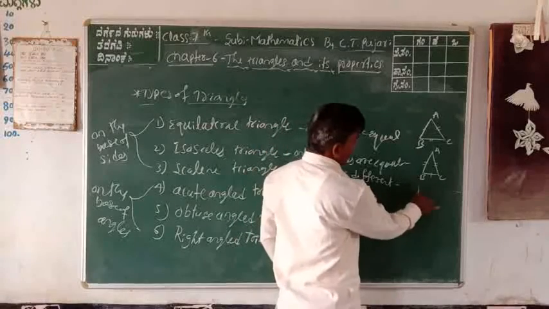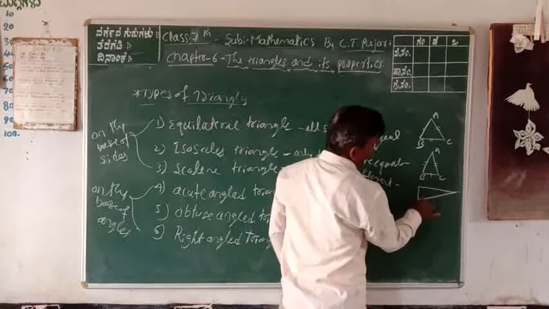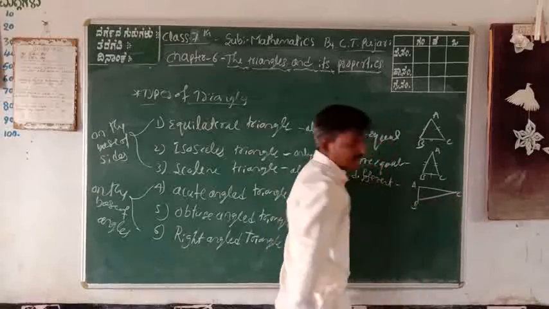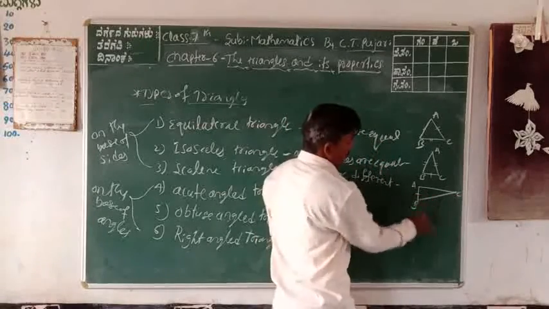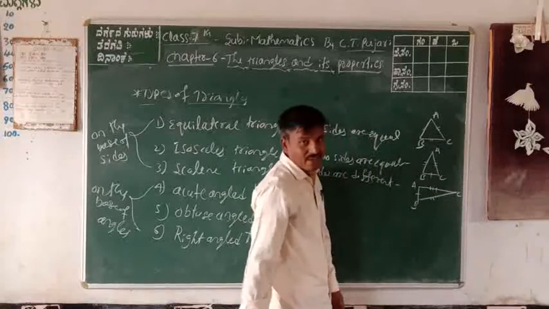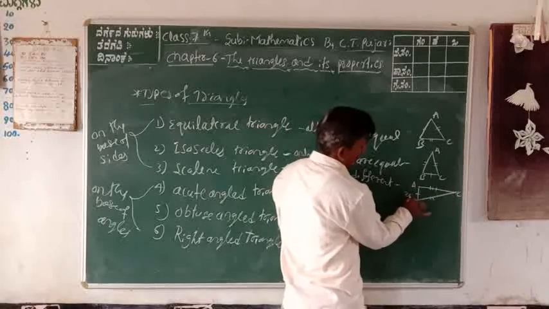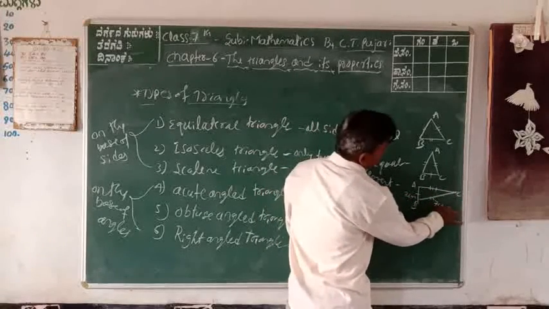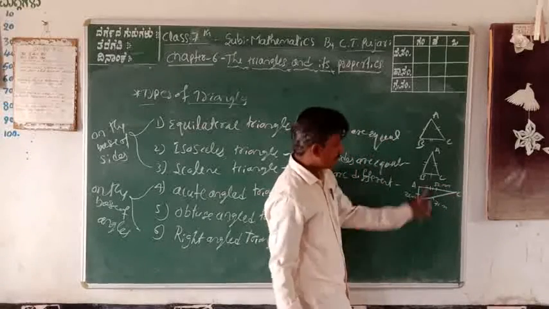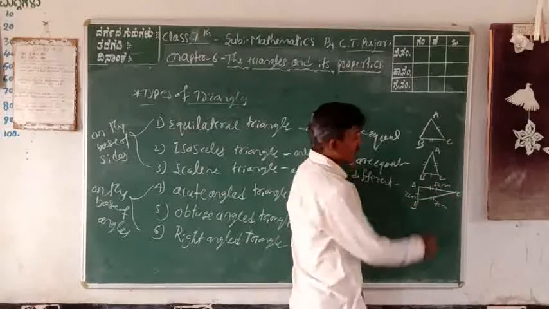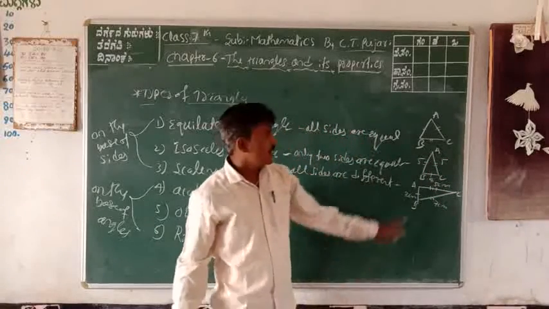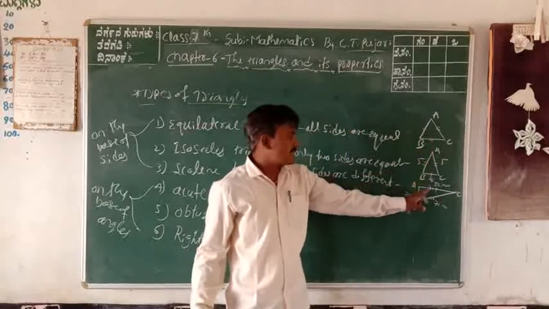In triangle ABC, one side is different, and the other sides are also different. For example, 2 cm, 7 cm, 5 cm. All sides are different. Consider an isosceles triangle: 5 cm, 5 cm, 4 cm.